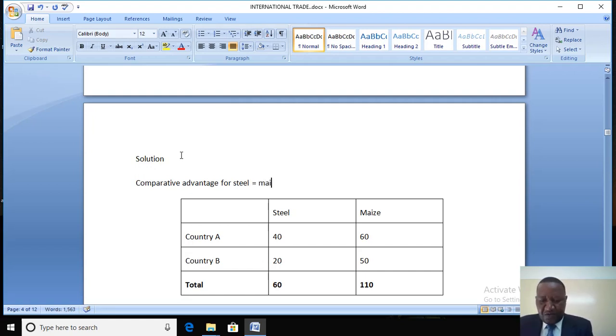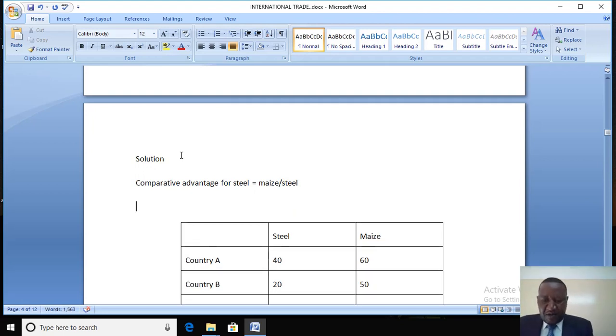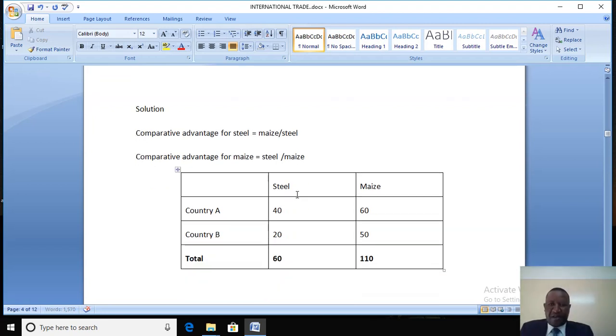Take the output for maize, divided by the output for steel. Then comparative advantage for maize will be equal to the output for steel divided by the output for maize. Okay, so that's the clue.